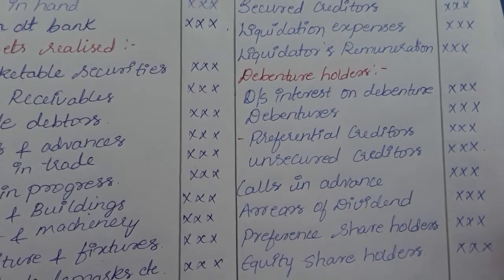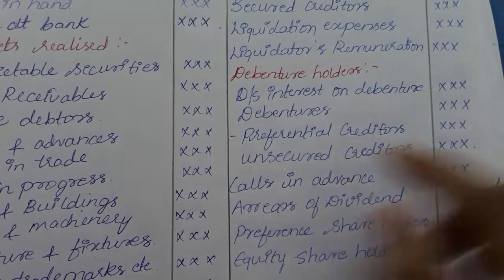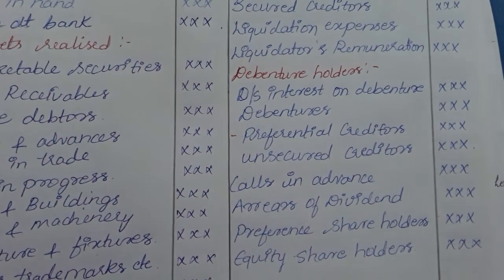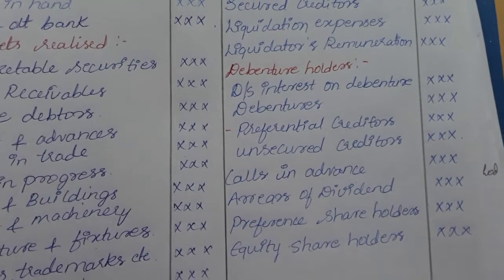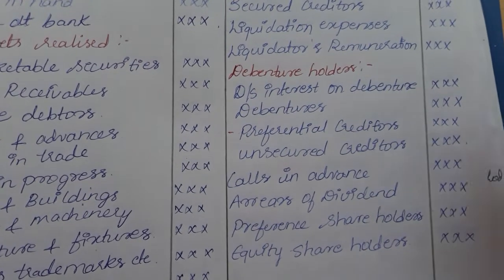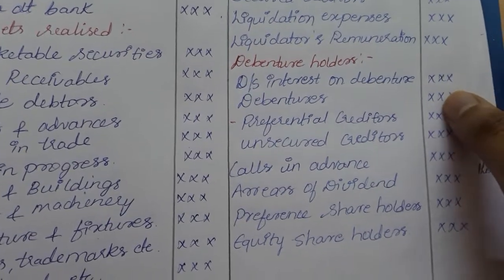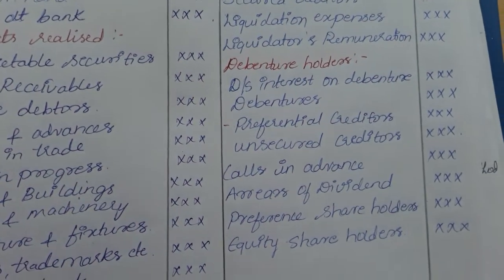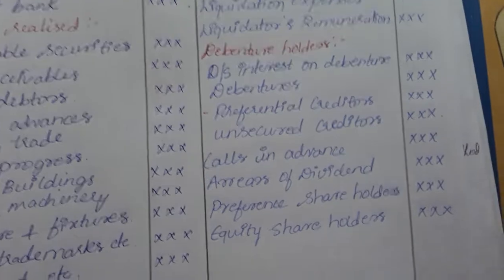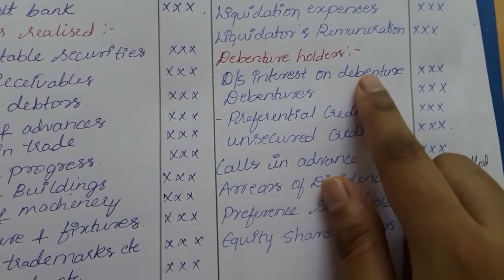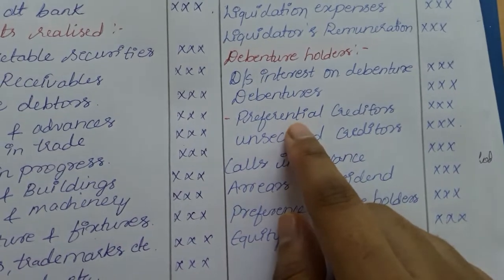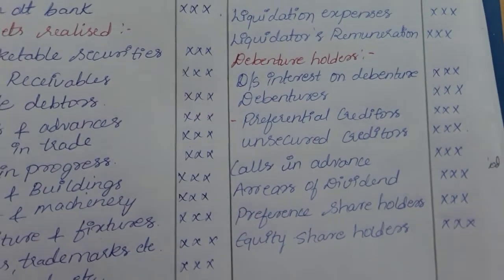After that, we will be paying the debenture holders. First, the outstanding interest on debentures. If there is any outstanding interest, we will be paying that first. If there is previous year interest which has not been paid by the company, that will be paid first. Next, the value of the debentures, and then we will be paying the preferential creditors.